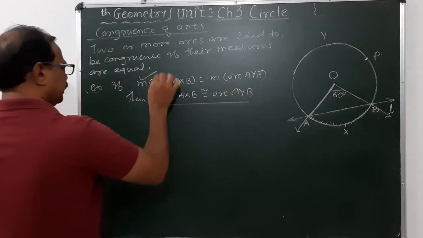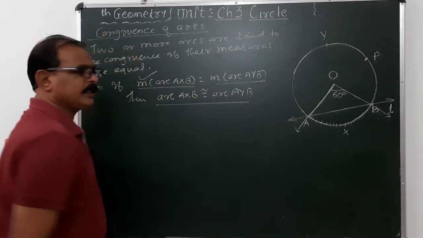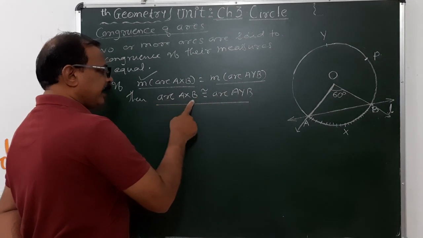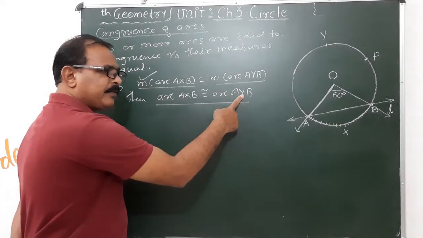So in this condition, if measure of arc AXB is equal to measure of arc A'Y'B', then and only then arc AXB is congruent to arc A'Y'B'.